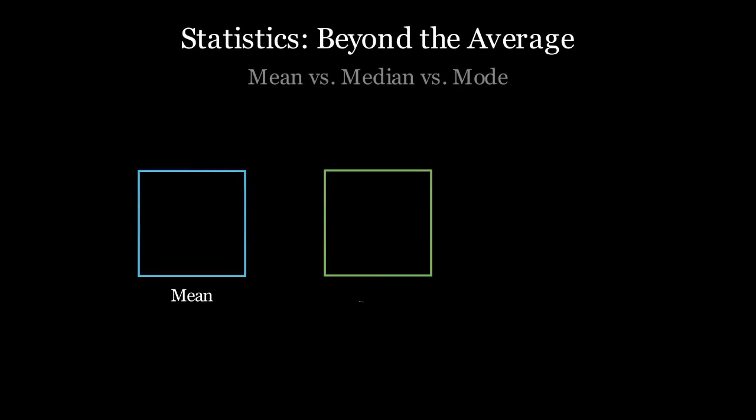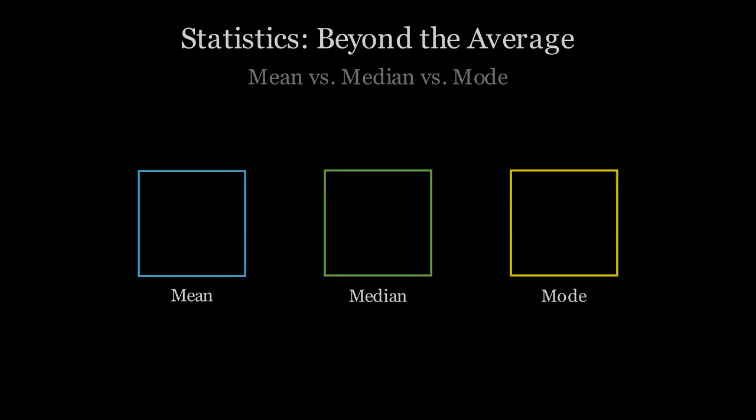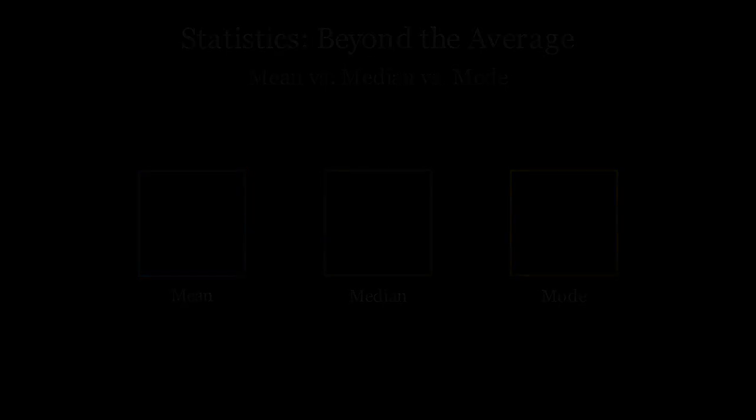Welcome to the world of statistics, where we often find ourselves obsessed with averages. We talk about the mean income, the median house price, but there is one measure of central tendency that is often brushed aside as too simple: the mode. Is the mode actually the most underrated statistic?